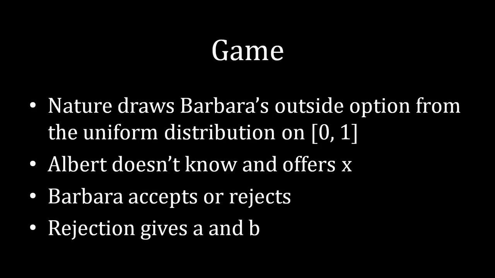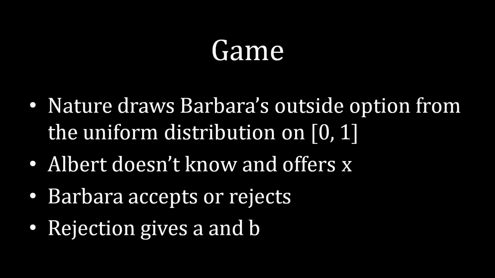More specifically, to construct the game that we're going to be looking at here, nature will draw Barbara's outside option from the uniform distribution on 0, 1. If you're not familiar with uniform distributions, nature is going to give Barbara's outside option anywhere in between 0 and 1, and it's equally likely that nature will pick one particular value from that distribution as any other particular value. So it's just as likely that Barbara will receive an outside option between 0 and 0.1 as between 0.2 and 0.3, or 0.8 and 0.9, or 0.9 and 1, and so forth. Everything is equally likely under the uniform distribution, hence that name, uniform.